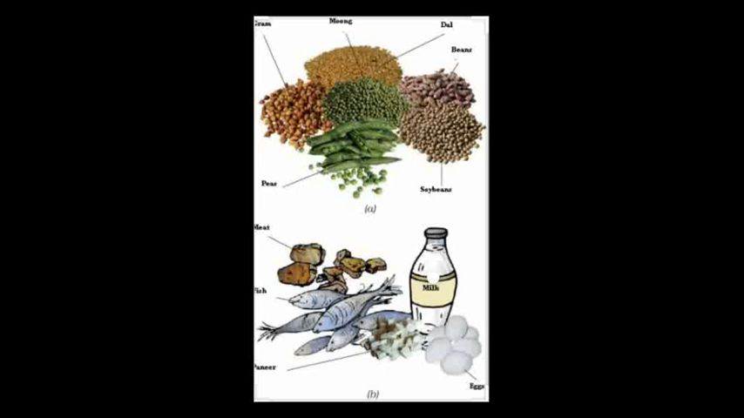Animals, including humans, cannot make their own food. So, where do animals get their food from? Or, what are the sources of our food? Whatever we are eating, we get it from plants and animals. Look at this picture. These are the sources of plant food and animal food.